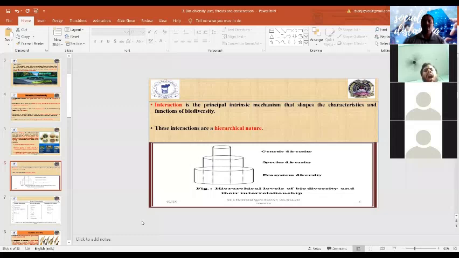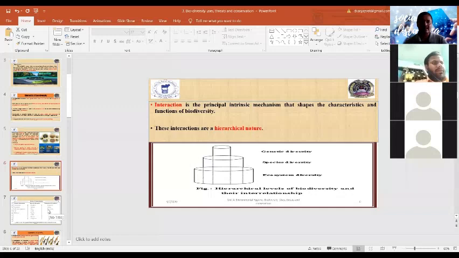There are some interactions among genetic diversity, species diversity, and ecosystem diversity, which you must understand with the diagram. The smallest part, genetic diversity, comes within species diversity, and then genetic diversity and species diversity come within ecosystem diversity.